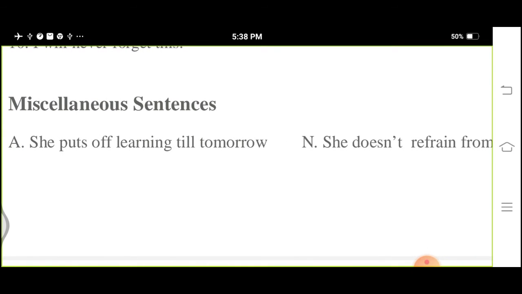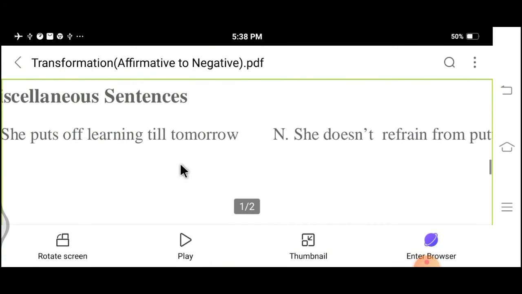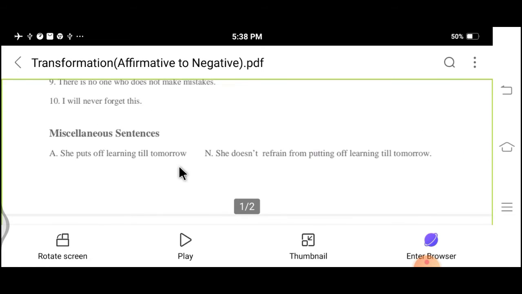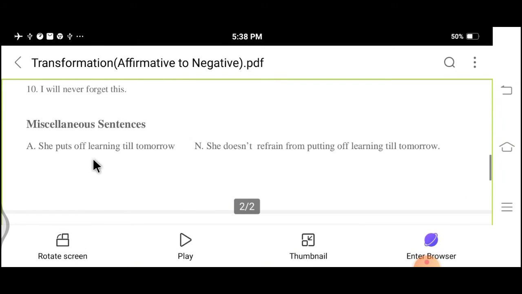She puts off learning till tomorrow. The negative will be there.